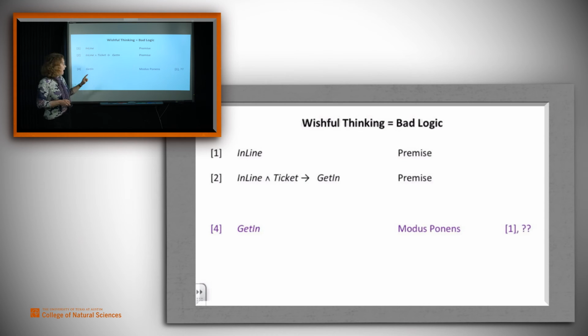And the reasoning somehow got to get in. Let's try to imagine how they might have done that. Modus ponens with in line and what? 2? But that doesn't work, right? Because modus ponens, if we want to use it with 2, we've got to have in line and ticket. Well, what might they have done here?